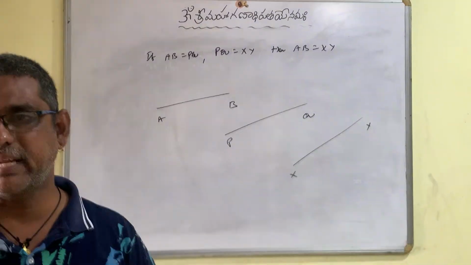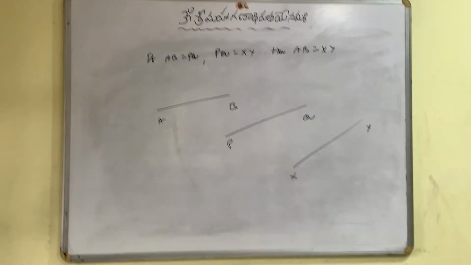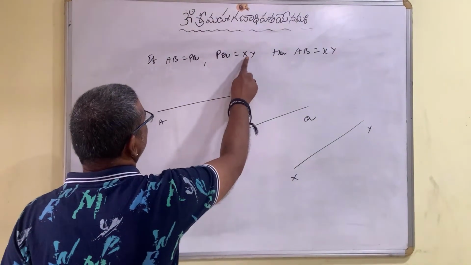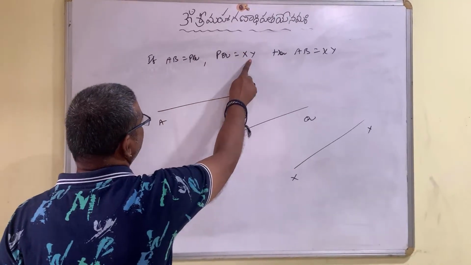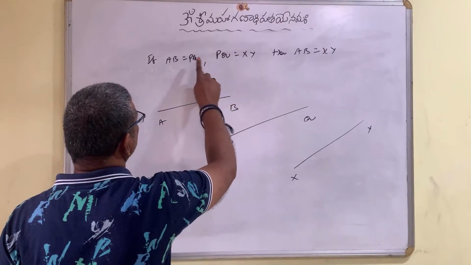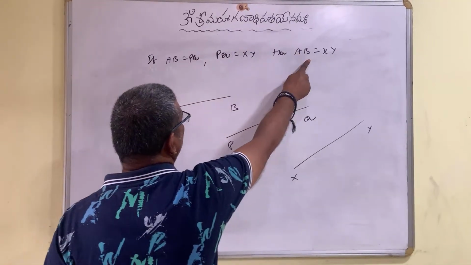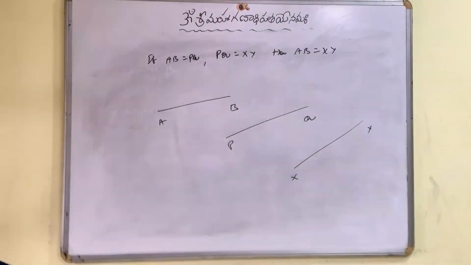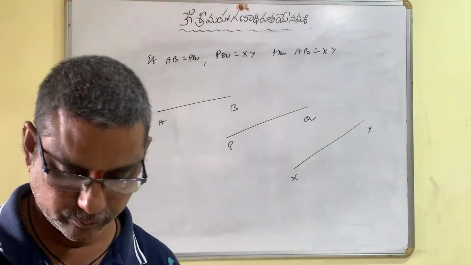Yes. First axiom. Things equal to the same thing are equal to one another. Very good. Here AB is equal to PQ, and XY is also equal to PQ. So things are equal to the same thing, they are equal to one another. Things which are equal to the same thing are equal to one another. Okay?